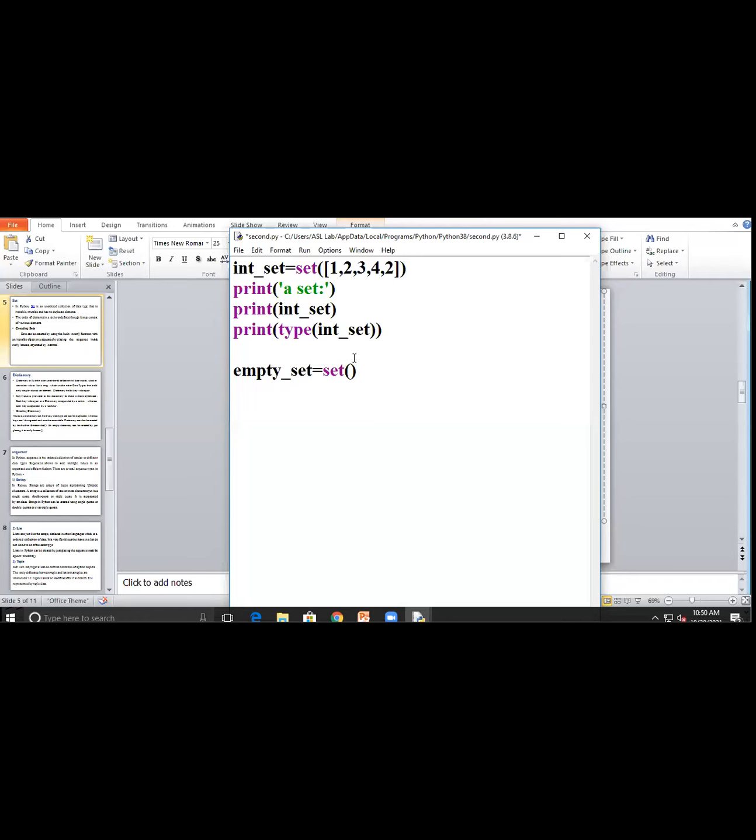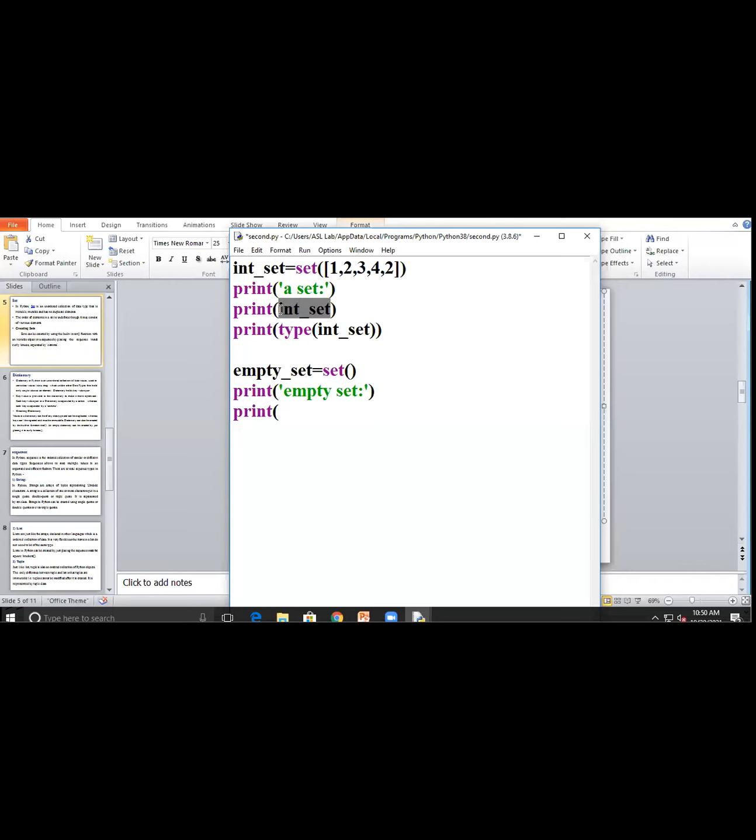After that I will print empty set. At the start my set will be empty, but here I will display that set. I will display that set, integer set. The name of that set is integer set. Then I print the name of the set which we want to display, so here the set name is integer.